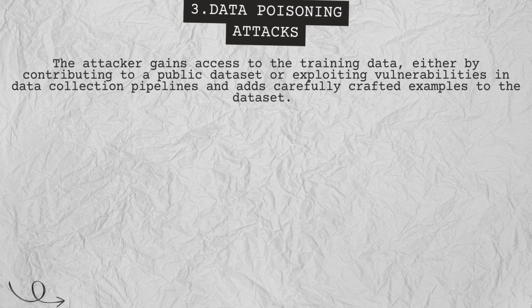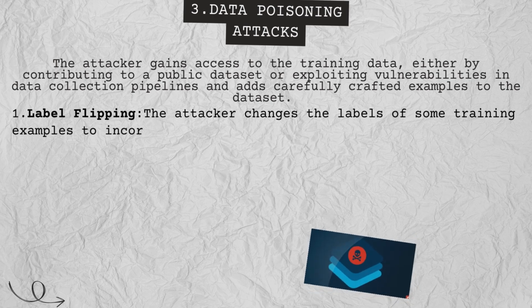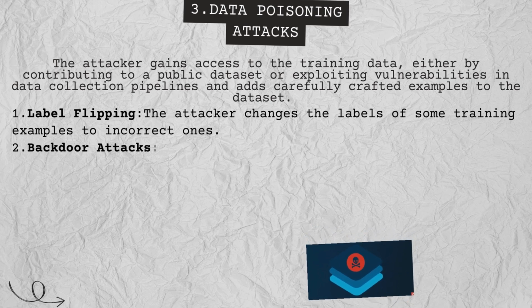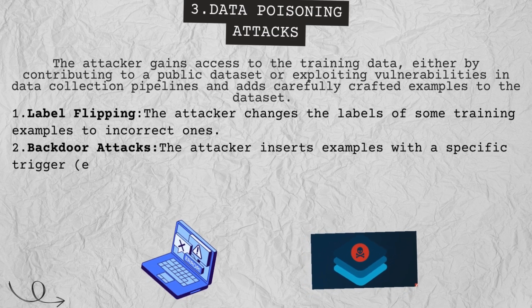There are two main types of data poisoning attacks. First, label flipping, where the attacker changes the labels of training examples to incorrect ones. Imagine a sentiment analysis model being trained to classify negative reviews as positive. The results? A model that can't be trusted.